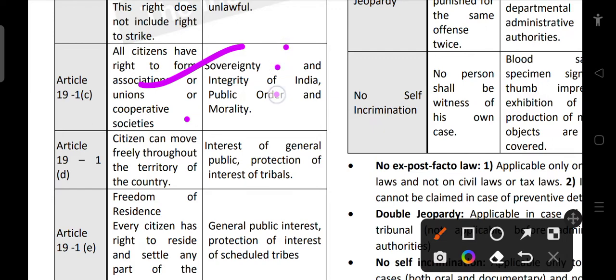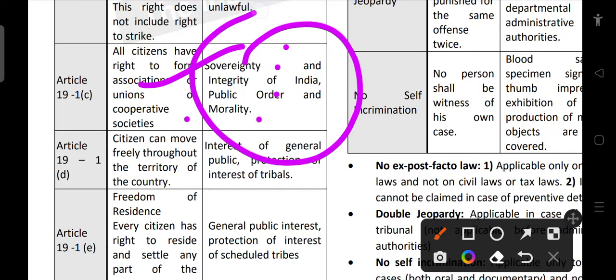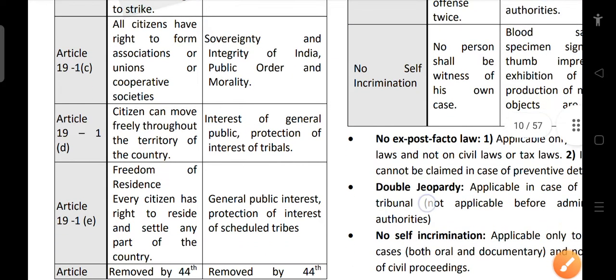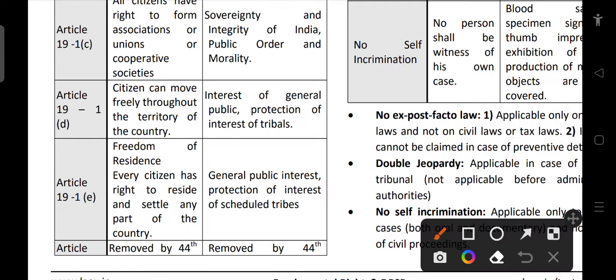Sovereignty, integrity, public order, morality. These are the reasonable restrictions. We should not disturb these things. Then 19(1)(d). What does it talk about? Citizens can move freely throughout the territory of the country. So we can move freely.